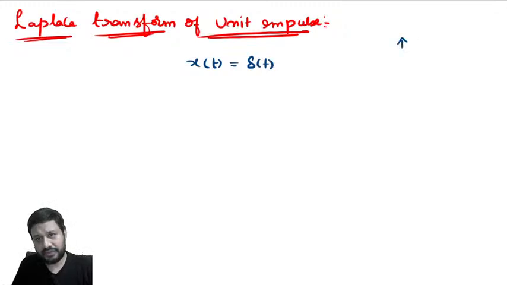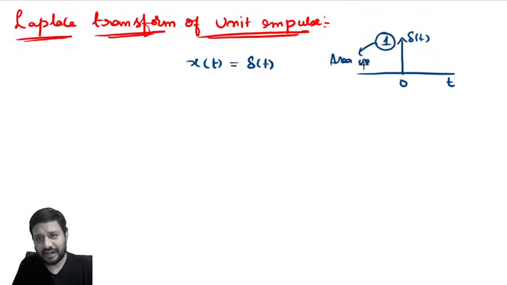So what is the shape of the signal? Del t. Continuous time unit impulse signal. Hope you remember this signal. What does this one represent? Area or strength of impulse.